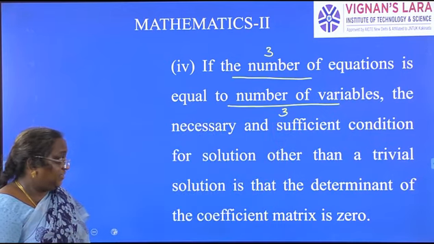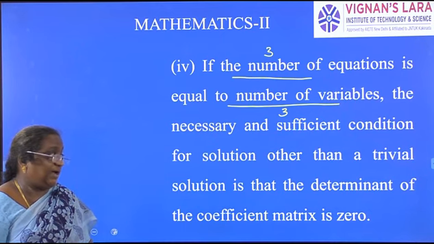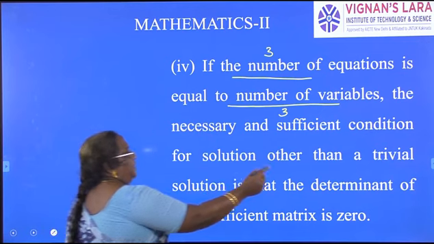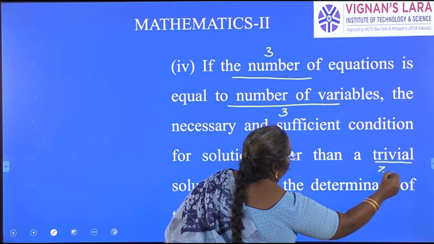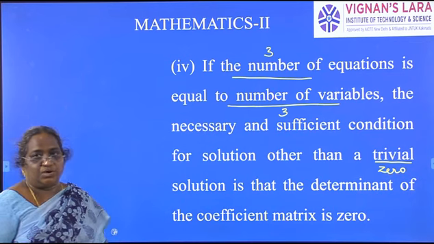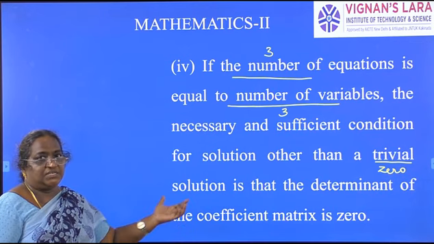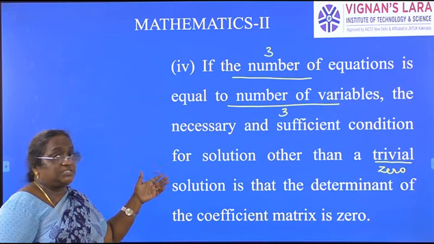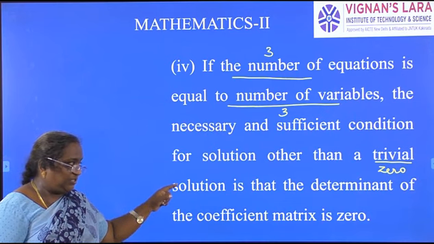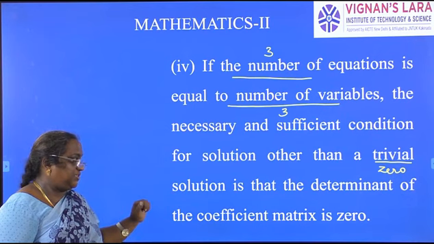What is the condition for that system of equations to have other than a trivial solution? The trivial solution is the zero solution, meaning x1 = x2 = x3 = ... = xn = 0. All variables are zeros.